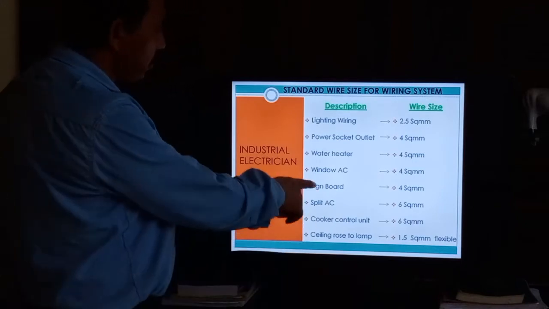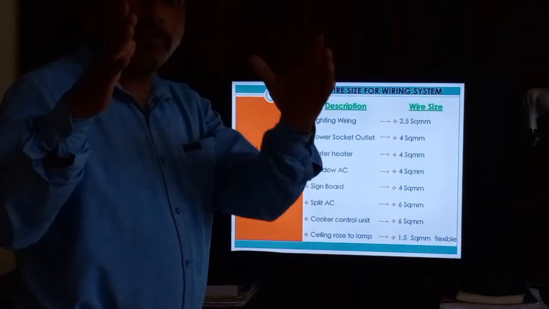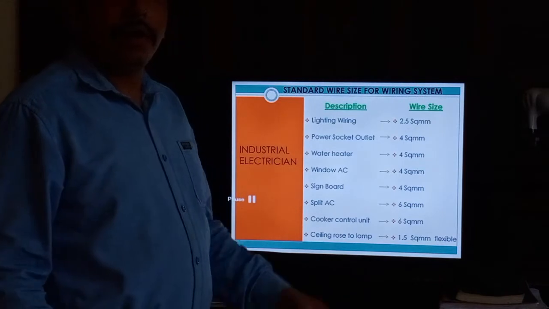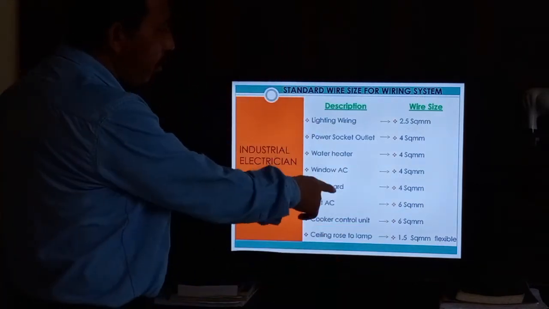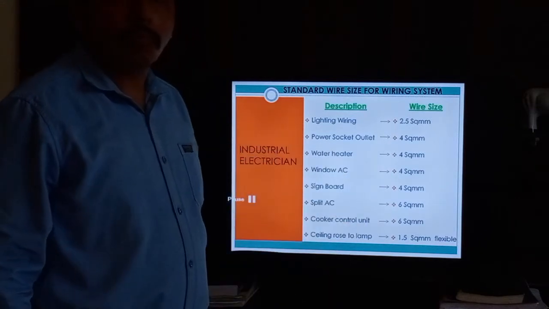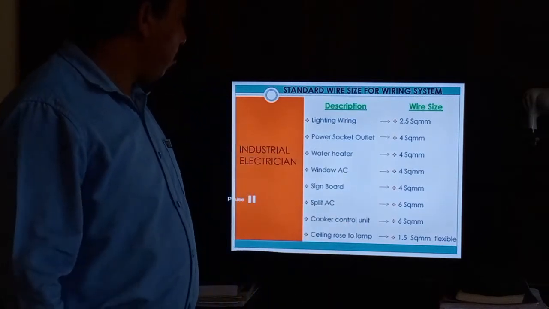Signboards, such as shop signs and any publication board, those types of boards we can also use 4 mm square for.